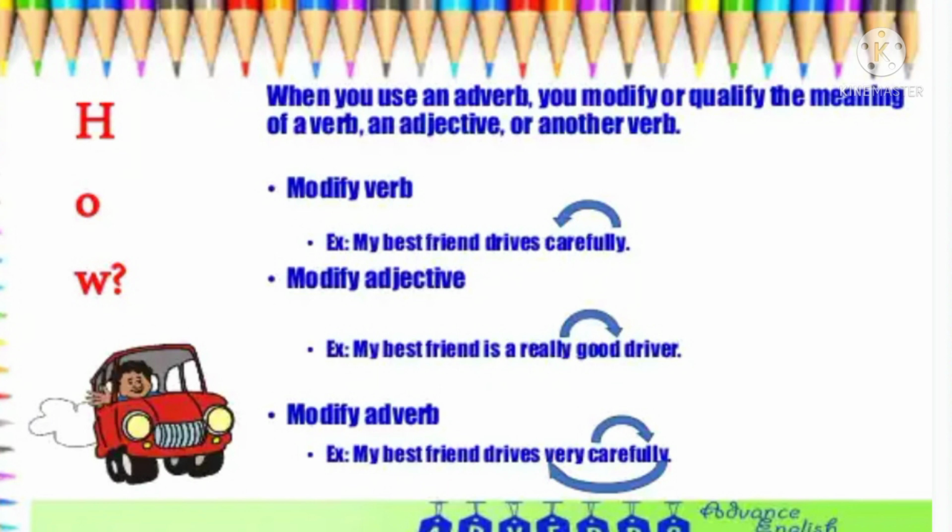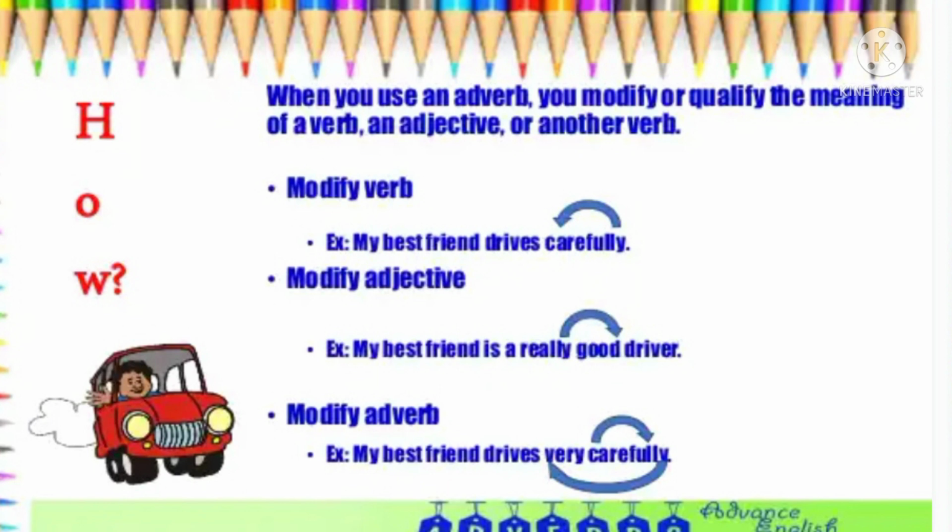The next sentence: my best friend is a really good driver. See, one more adverb is used there, that is really. Good is an adjective, and this adverb modifies good, really good driver. Sometimes it modifies another adverb: my best friend drives very carefully.